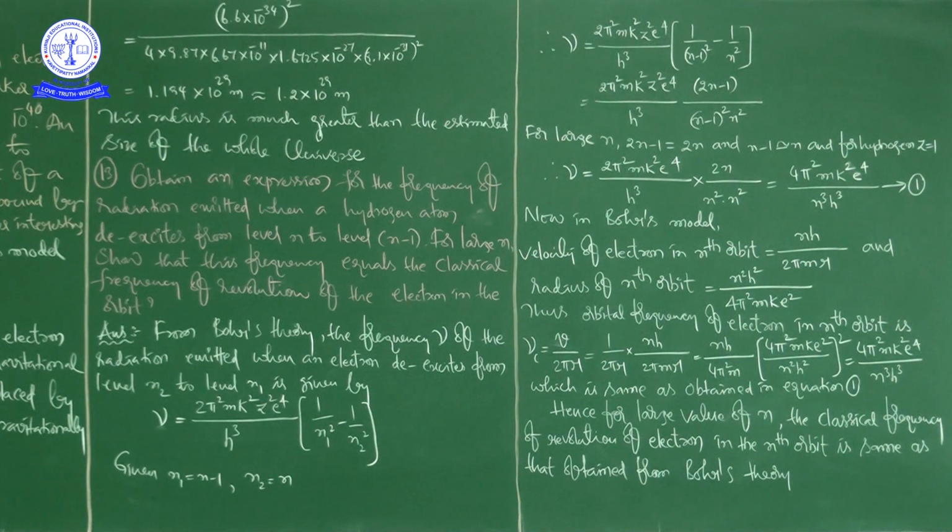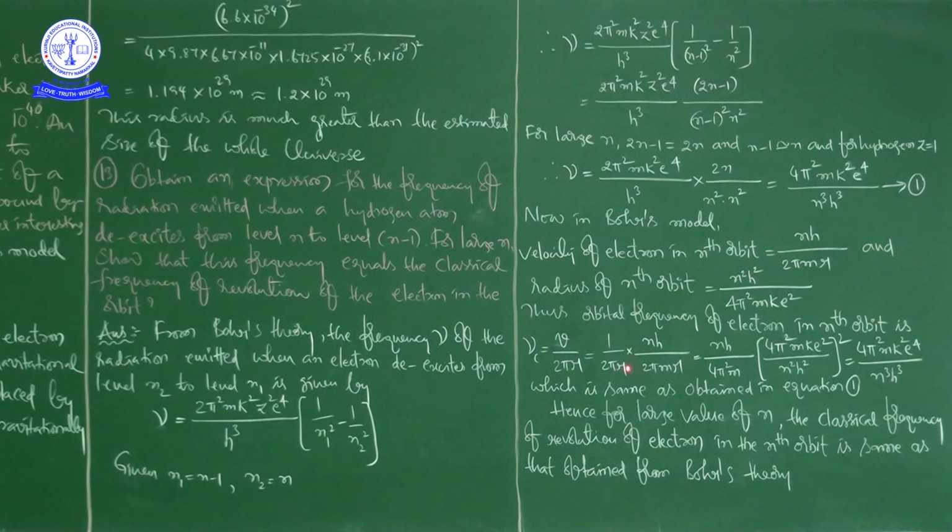So that is equal to 1 by 2 pi r into the v value, nh by 2 pi m r, we are writing here. And we also have the r value, the radius of the nth orbit, so in place of r we are writing it.